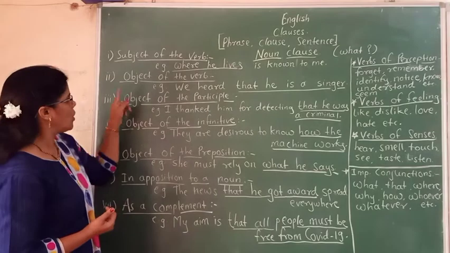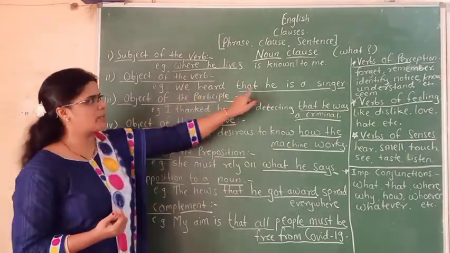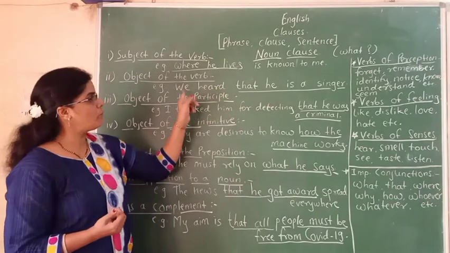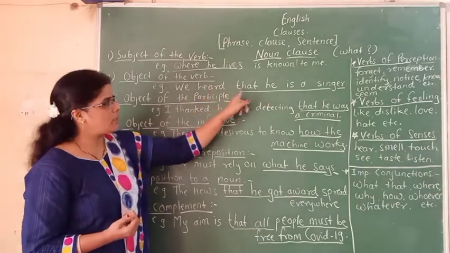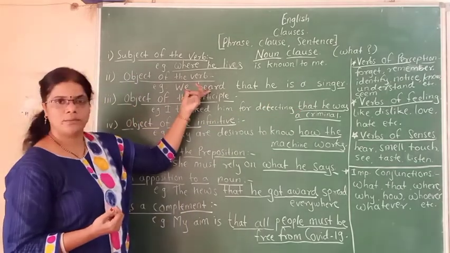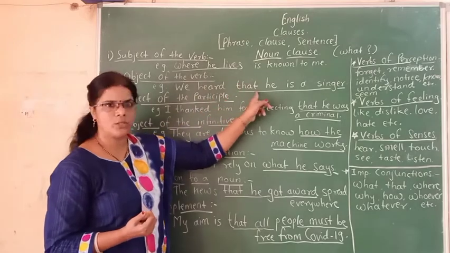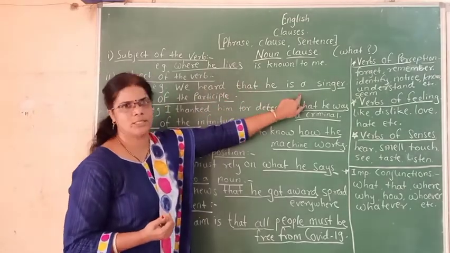Second one, object of the verb. Here, after this verb, you will get this clause. So, we heard that he is a singer. So, here we heard. This verb is followed by this noun clause, that is, that he is a singer.